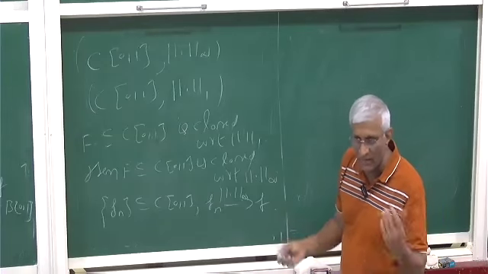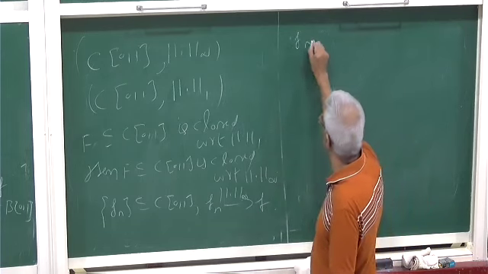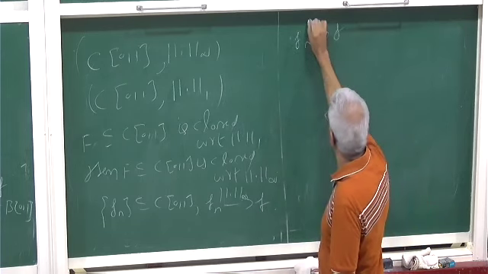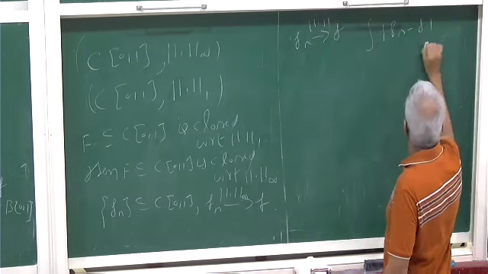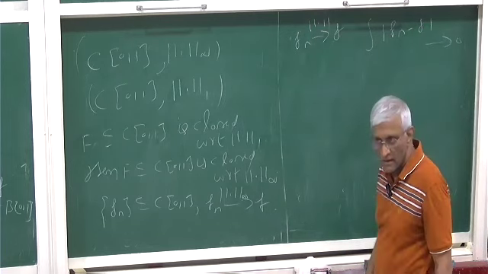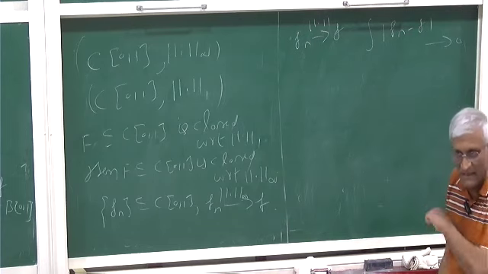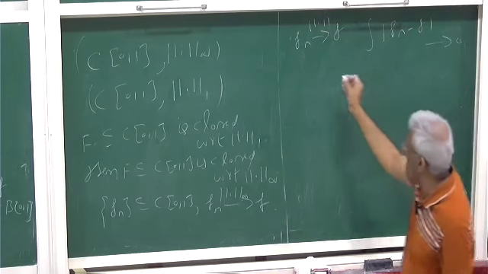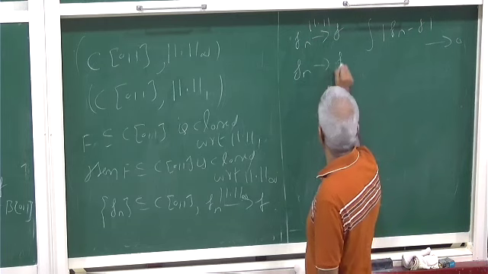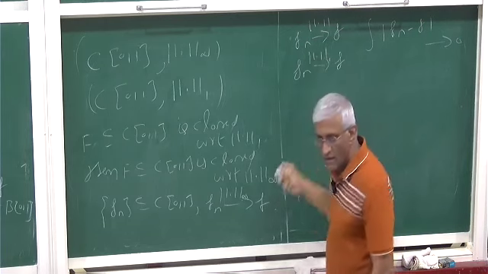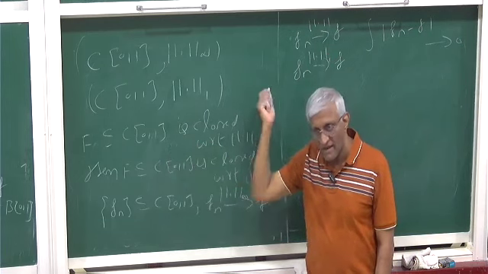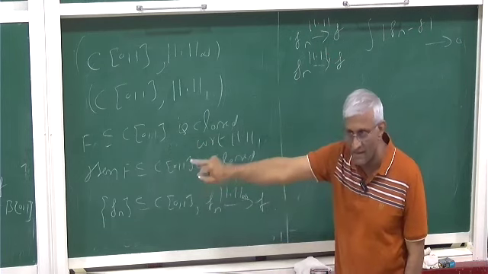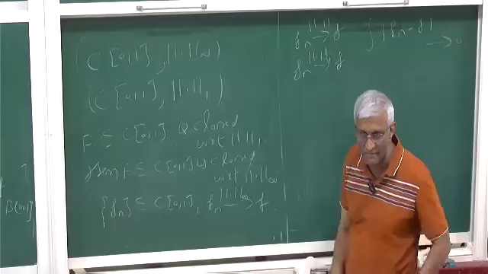If Fn converges to F uniformly, then the integral of Fn minus F will go to 0, because with uniform convergence you can take the limit inside. So Fn converges in norm 1. But since F is closed with respect to norm 1, the limit F should be in F. That is what we want to prove.